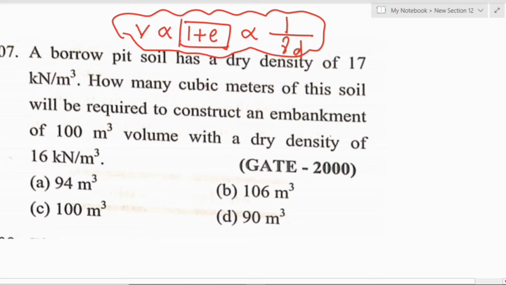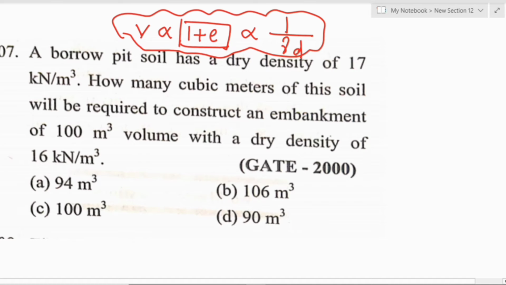A borrow pit soil has a dry density of 17 kilonewton per meter cube. How many cubic meters of the soil will be required to construct an embankment of 100 meter cube volume with a dry density of 16 kilonewton per meter cube?